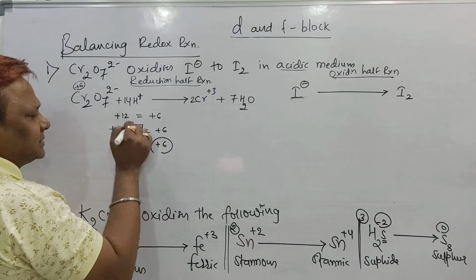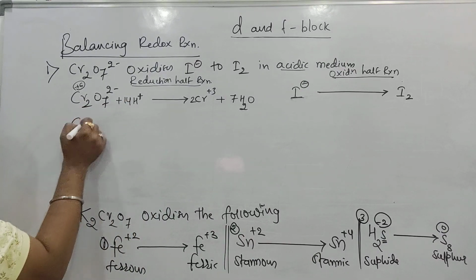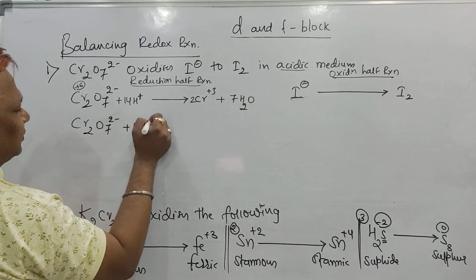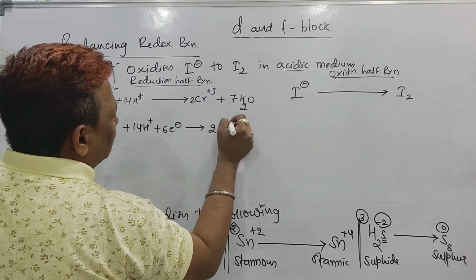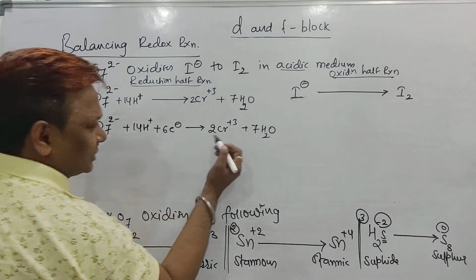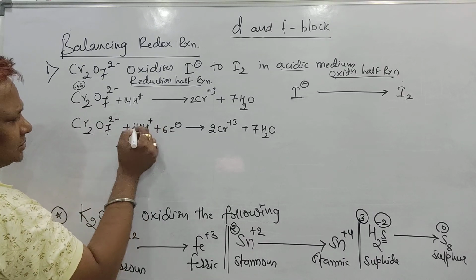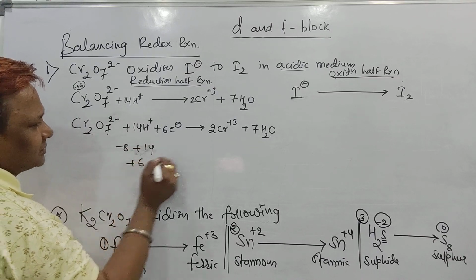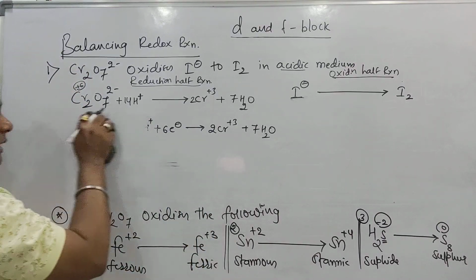How? By adding these 6 electrons on which side? On the reactant side. So what I will do now is write Cr2O7 2 minus plus 14 H plus plus 6 electrons, and it gives rise to 2 chromium plus 3 plus 7 H2O. Now once again check the charges. Minus 2 plus 14 and plus 6 electrons, minus 6, it becomes plus 6. And here also we have plus 6. Our charges are balanced.